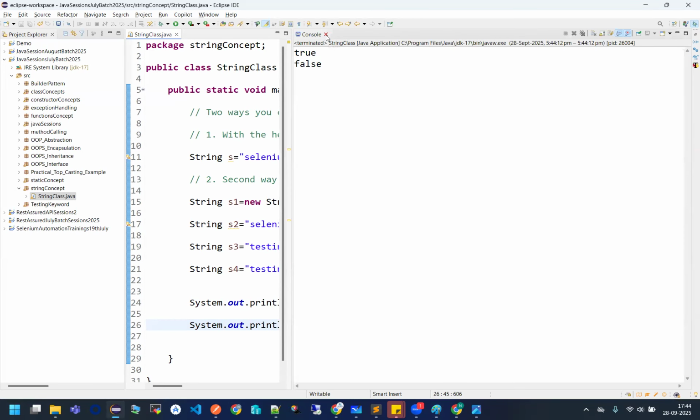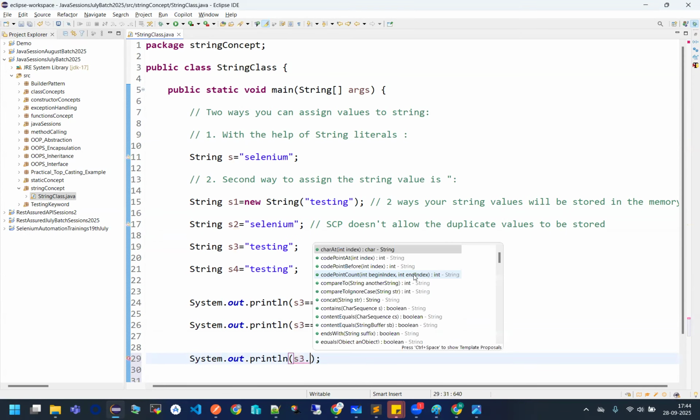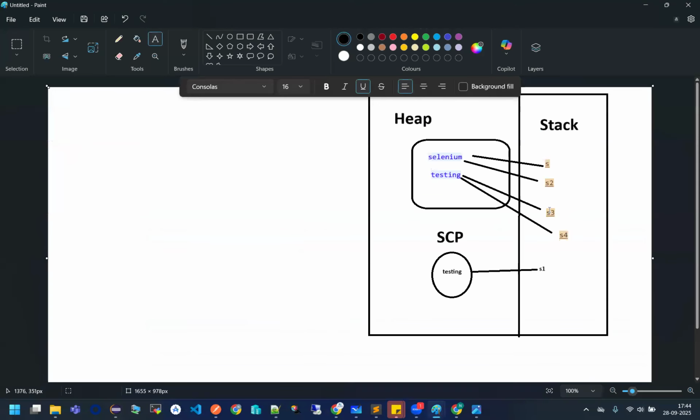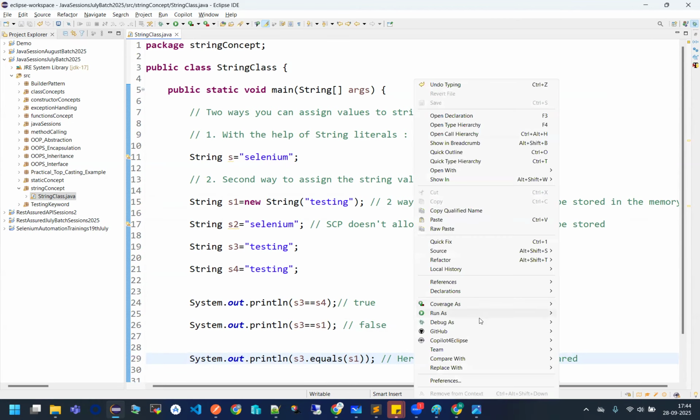Okay. Fine. Now, how to compare the values then, guys? See this. If I really want to compare the values, we have to do it this way. The S3.equals method is there, and I want to check it with S1. Is S3 equal to S1? S3 is pointing to testing, and S1 is pointing to testing only. So is S3.equals(S1)? Yes. Here, the content will be checked. Perfect. And hence, I'll be getting a true value in this case.